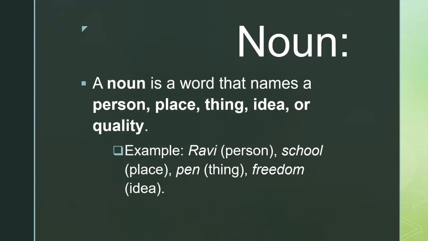If you see a person like a teacher or friend, the name you use is a noun. If you think of a place like park, city, or school, that's also a noun. Nouns don't just stop at things we can touch, they also capture feelings and qualities like happiness, honesty, or freedom. In sentences, nouns usually act as the main characters.